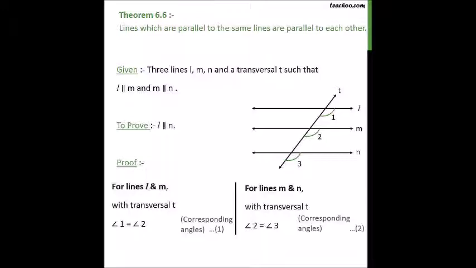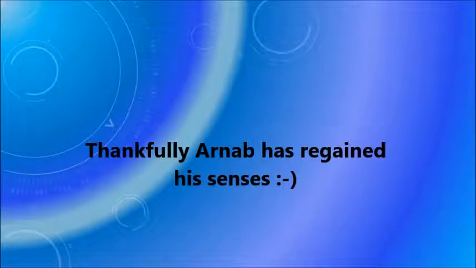To prove: L is parallel to N. Proof: for lines L and M with transversal T, angle 1 is equal to angle 2 because of corresponding angles, and for lines M and N with transversal T again, angle 2 is equal to angle 3, which is also corresponding angles. So from 1 and 2, angle 1 is equal to angle 3, but these are also corresponding angles for lines L and N with transversal T. Corresponding angles are equal, hence L and N are parallel. Hence proved.